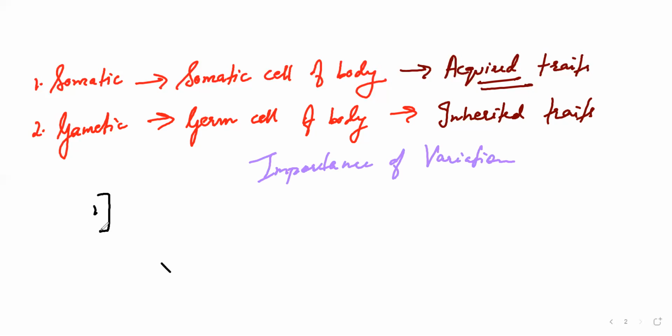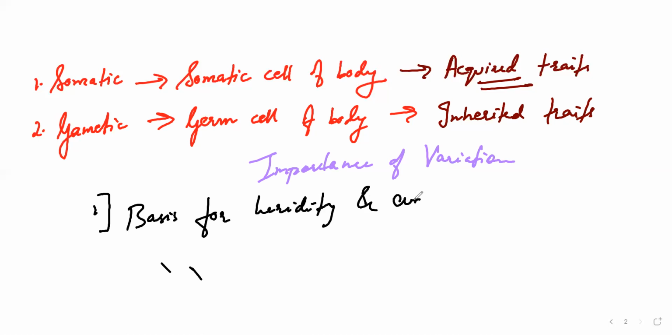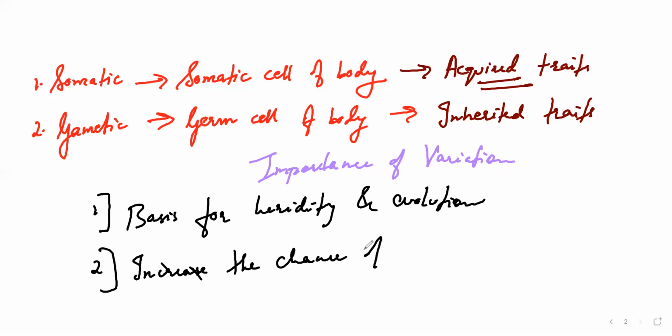First, it acts as a basis for heredity and evolution of the family. And the second one is what? It will increase the chance of survival, because they say survival of the fittest, right? So it's very necessary to vary whatever genes are there so that you can survive in today's generation.